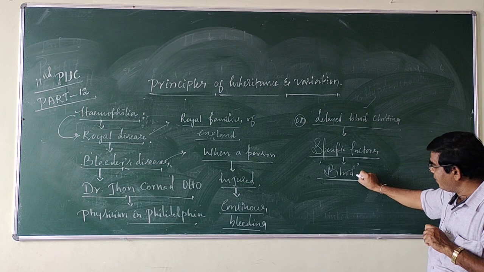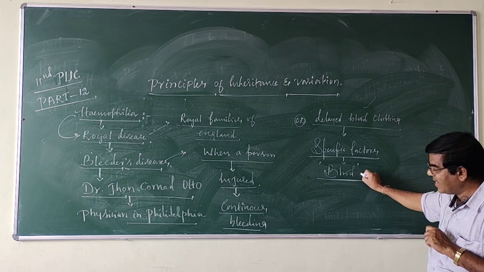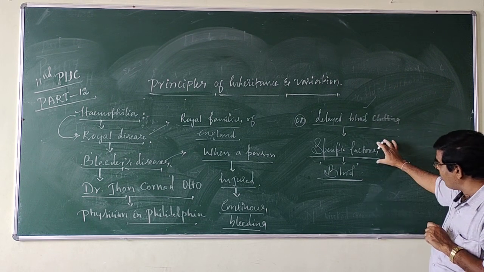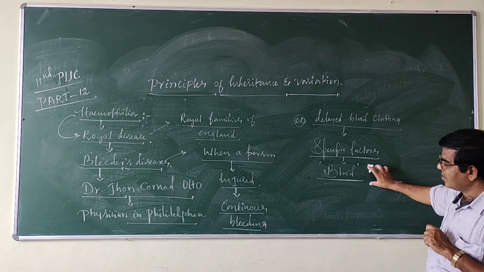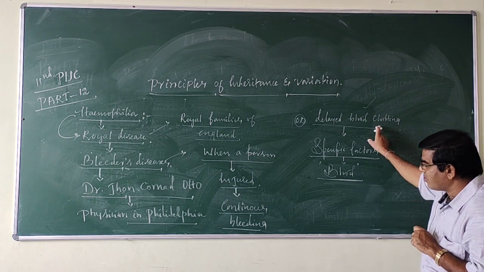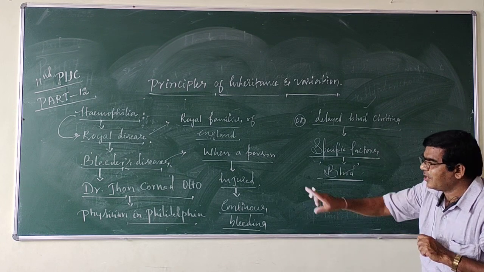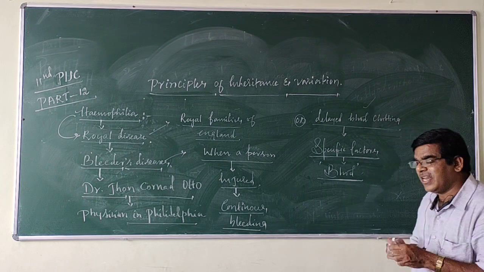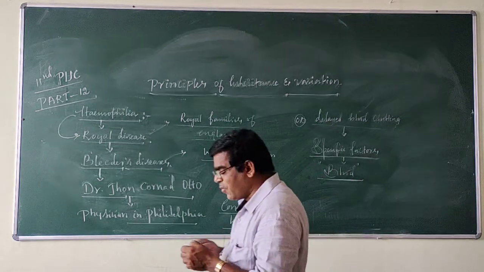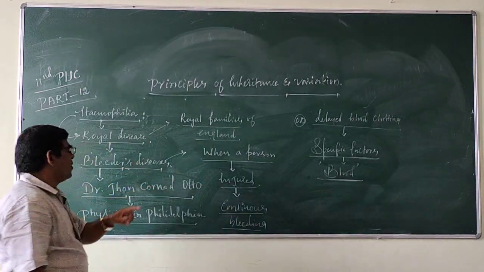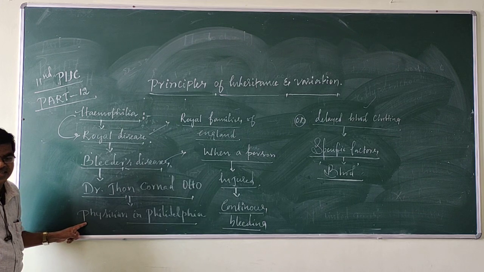Suppose specific clotting factors are absent, it leads to delayed blood clotting or continuous bleeding. That's why it is called bleeder's disease.